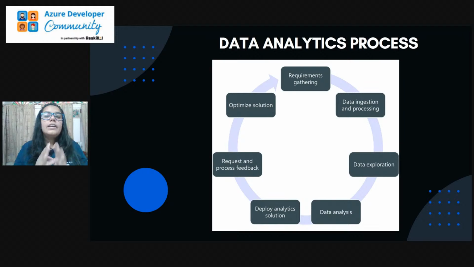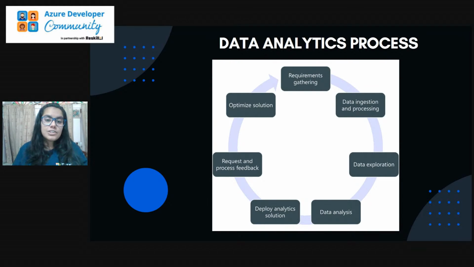Say you have a company, and your company requires particular data, like information on the people who are going to the gym. You are collecting that information, so firstly you are gathering requirements, that is, what type of data you need. So the first phase is requirements gathering, making a list of the type of data you want. Then the second phase is data ingestion and data processing.